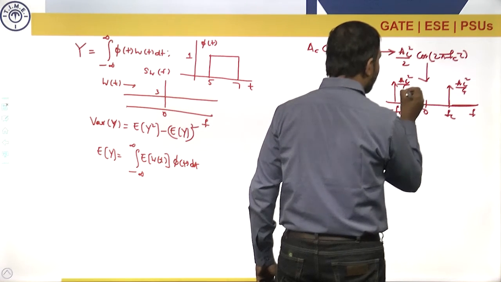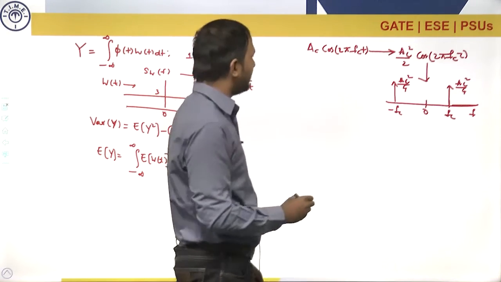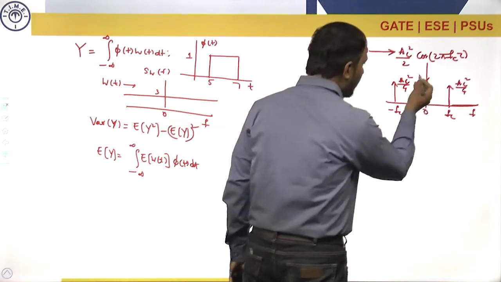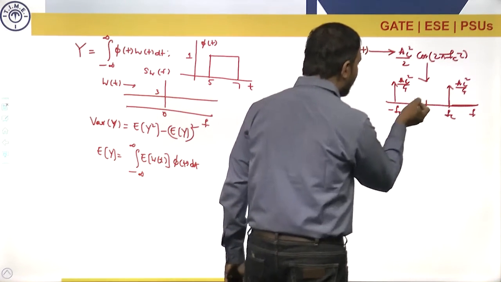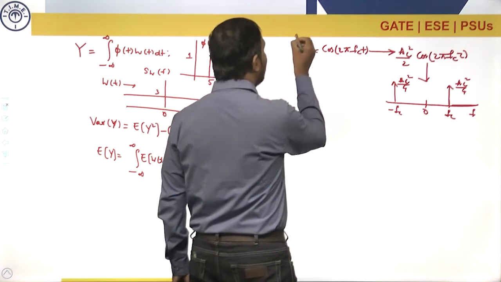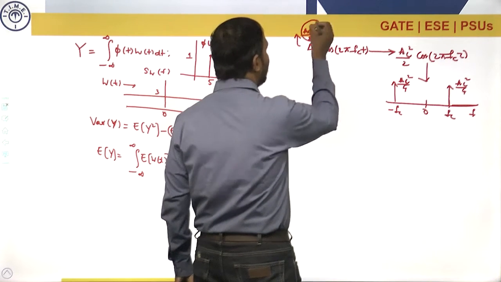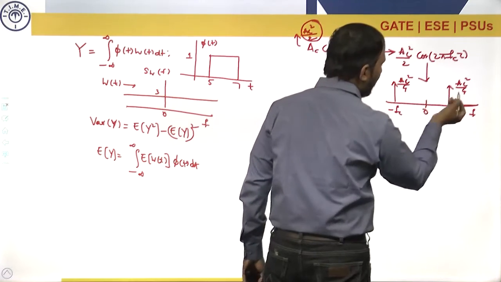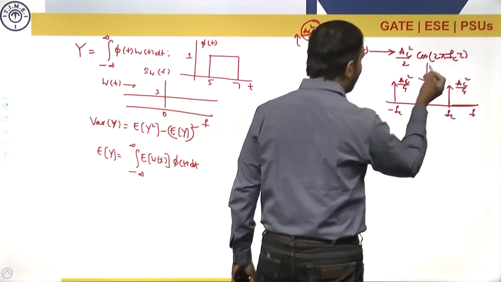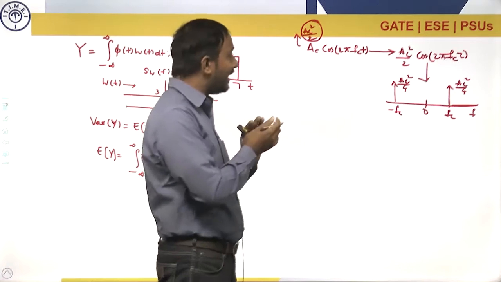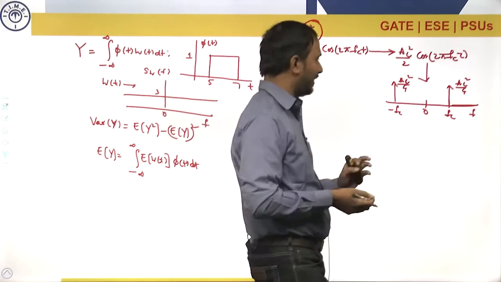Now you can say one thing, that this is the power spectral density. From the power spectral density, we can calculate the power also. The total area under the power spectral density gives the power. Here the power in this signal is Ac square by 2. If I calculate the total area, Ac square by 4 plus Ac square by 4 comes to Ac square by 2. So I can calculate the power from the power spectral density.